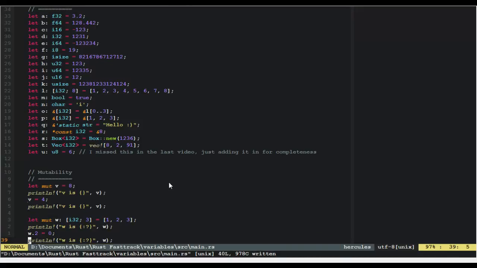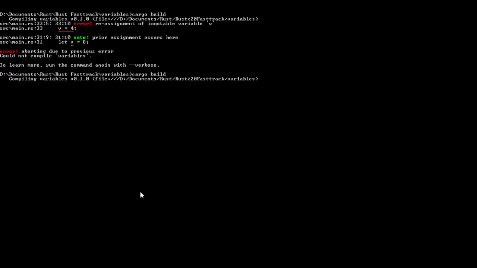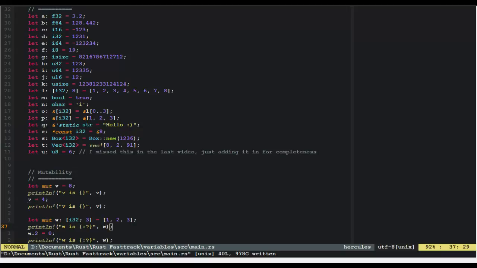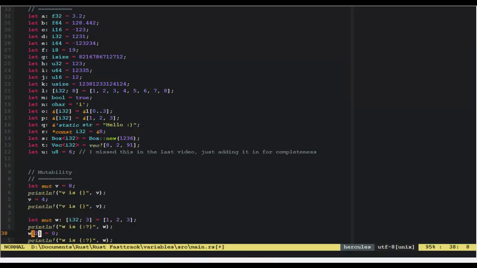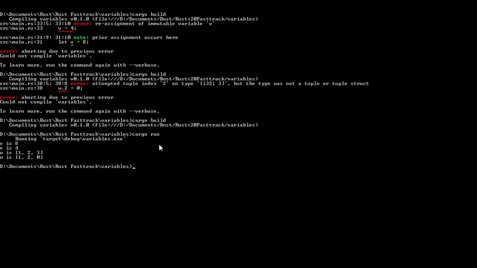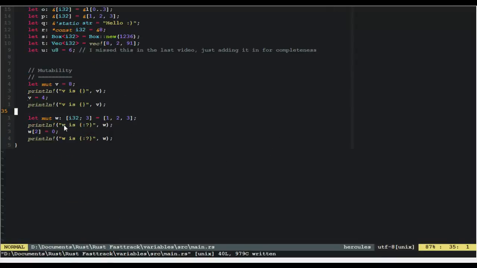Let's find out. Let's try and run this. So we've made it mutable, and yeah, it doesn't like the dot syntax. So dot syntax only works with tuples, not with arrays. So you have to do a more classic array indexing format here. Okay. And it built. And you can see v is 8, v is 4, w is that, w is that. So you can see that the mutability is applying to everything inside here as well.